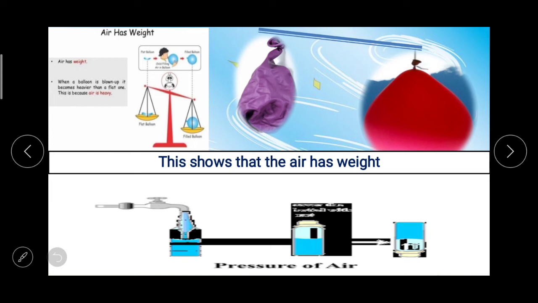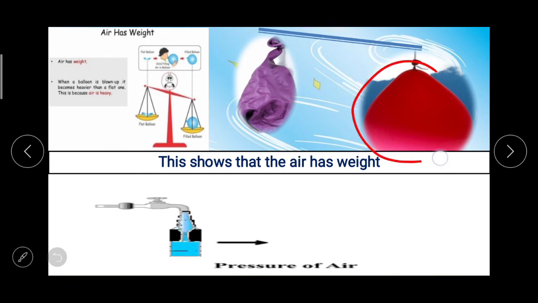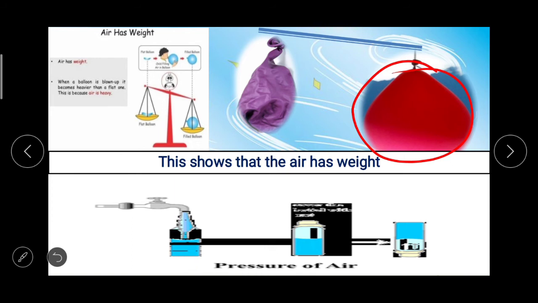Now by these activities you can understand that the balance tipped on the side of the full blown balloon, this shows that air has weight here. Air has weight. When a balloon is blown up, it becomes heavier than a flat one, and this is because air is heavy. Now here when we say air is heavy, it means that the air has weight.